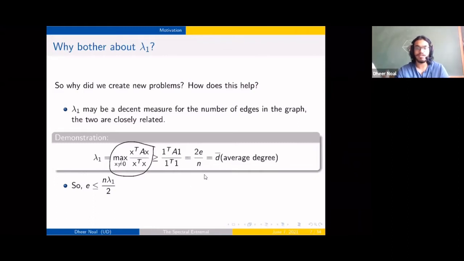So we can just reverse signs and see that if we have a bound on lambda 1, we can get a bound on the number of edges in our extremal graph. So if you give a bound on how big lambda 1 could be in any F-forbidding graph, you would get a bound on how many edges you can have in an F-forbidding graph.